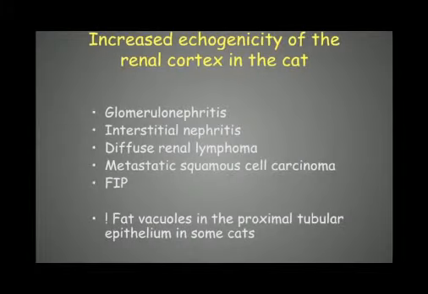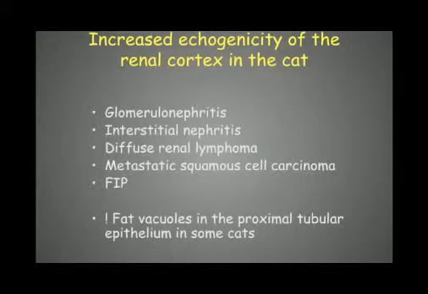Increased echogenicity of the cortex in a cat: the diagnosis list is a bit shorter, but again, it can be different things: glomerulonephritis, interstitial nephritis. In fact, in cats, the most common cause will be renal lymphoma or some other types of tumors that are more rare, but the lymphoma is definitely the most common one. FIP will also be an option.